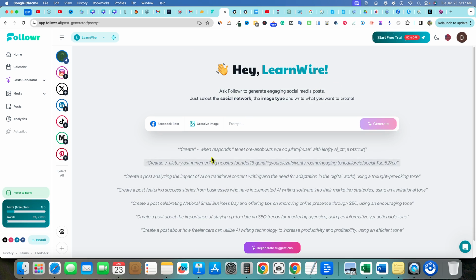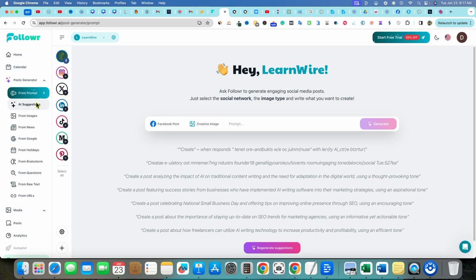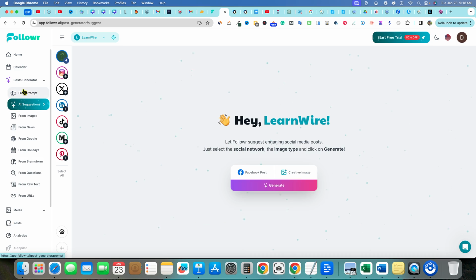Right over here, there's some weird stuff going on. This is definitely some bugginess and some coding issues with a couple of those at the top, but then these ones at the bottom are okay. So that's just something to be aware of. They need to get that fixed. So that's what the post generator looks like. We can go over here and go to AI suggestions. So here's where all their different AI tools are going to live.